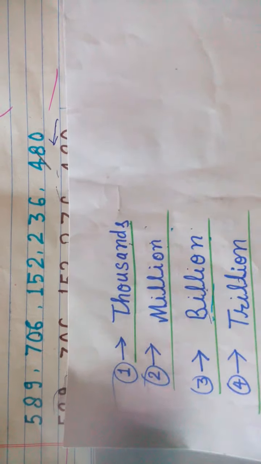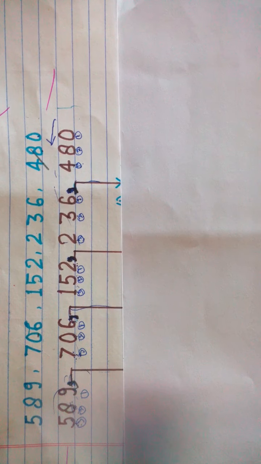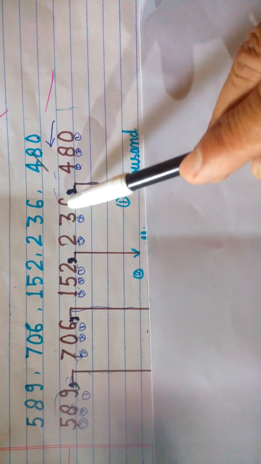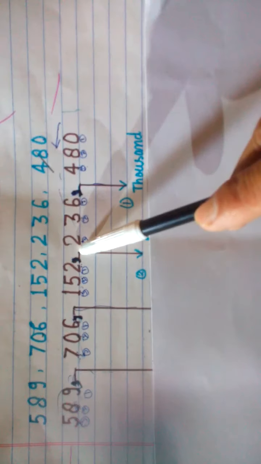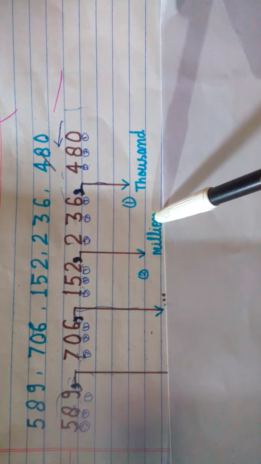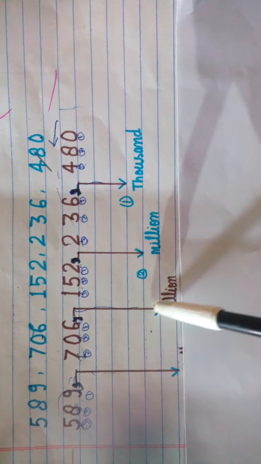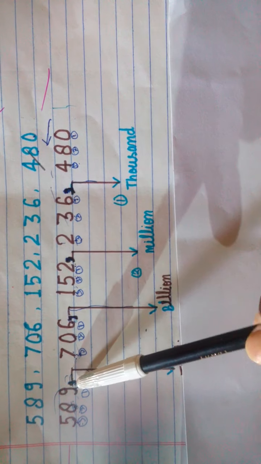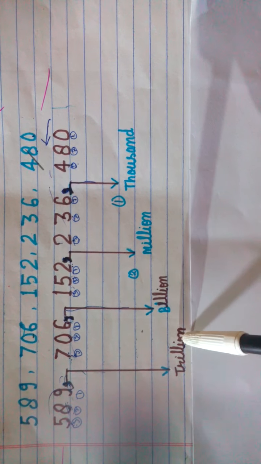We put the first point after the first comma, so after the first comma we got thousand. After the second comma we have got million. After the third comma we have got billion, and after the fourth comma we have got trillion.